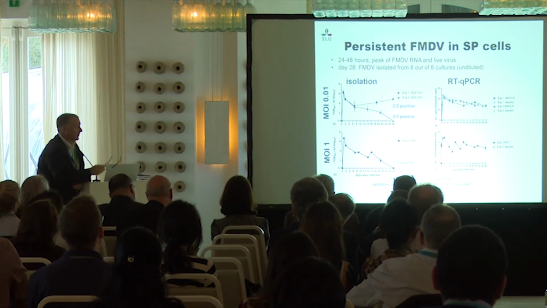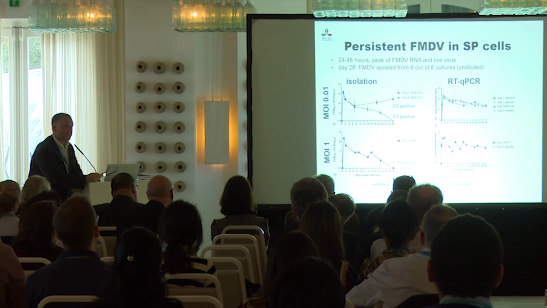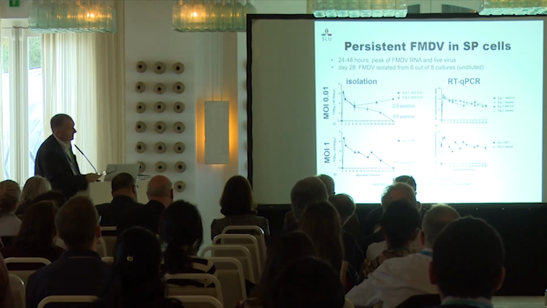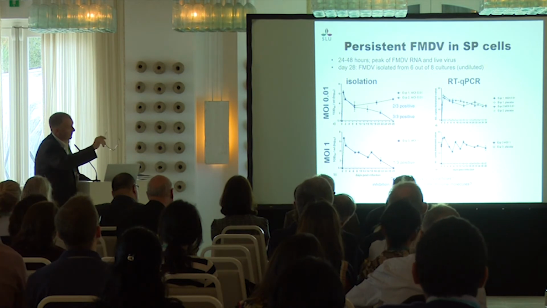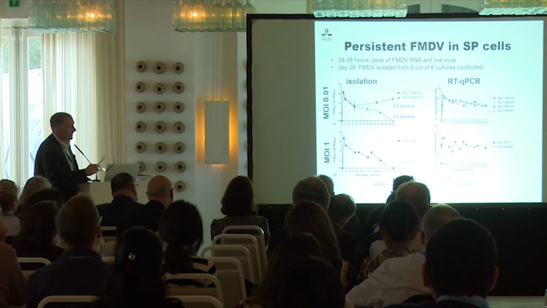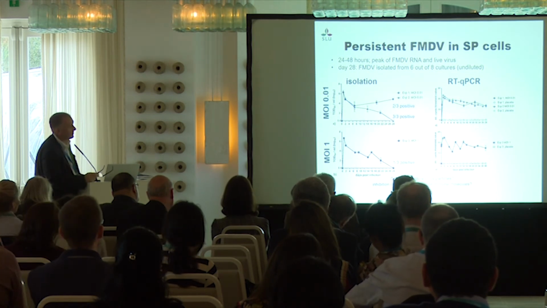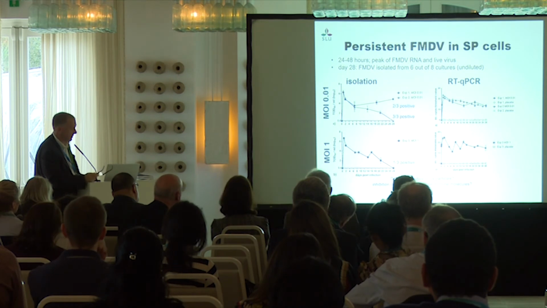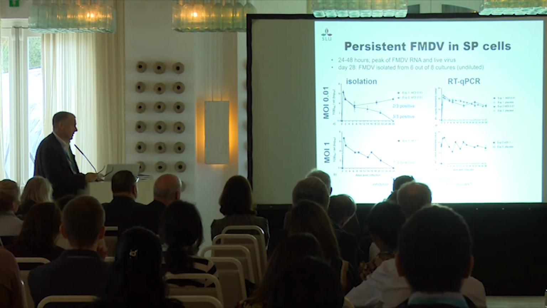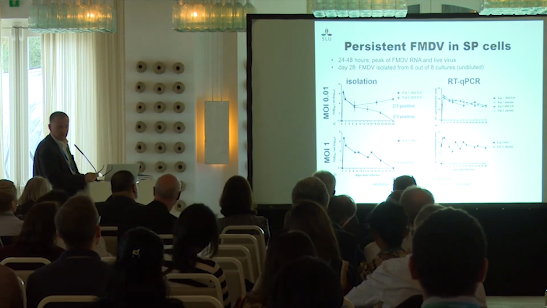We could still detect the virus in all the inserts, but sometimes it was difficult to titrate since the first dilution was 1 in 10, so we didn't have enough sensitivity. By RT-PCR, we can see that after this increase at 24 hours, there is a decrease and it stays quite stable, or we have some discrepancy between some animals between isolation in cell culture and RT-PCR. So a hypothesis is that maybe we had production of some defective particles in some cases.